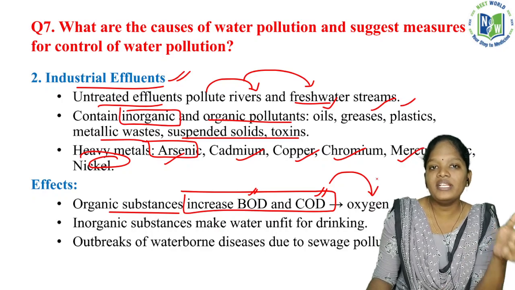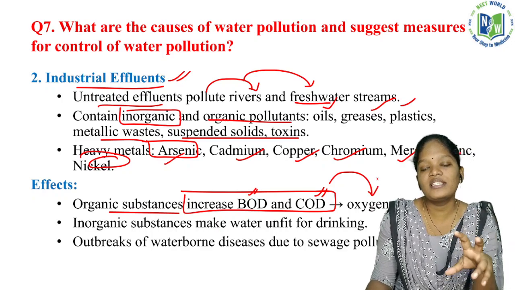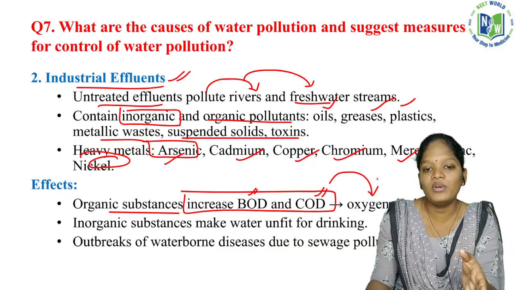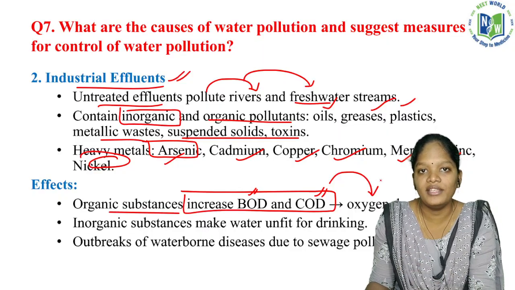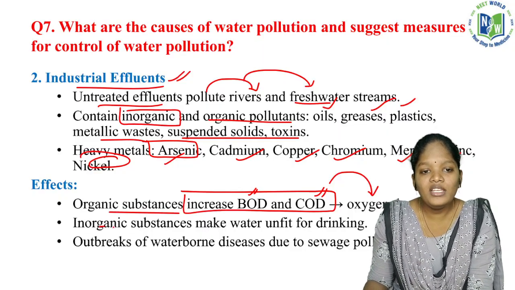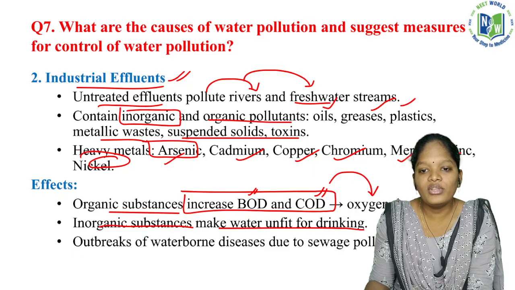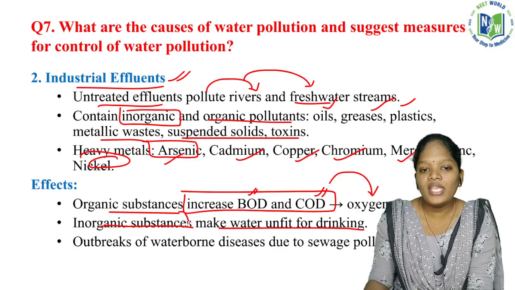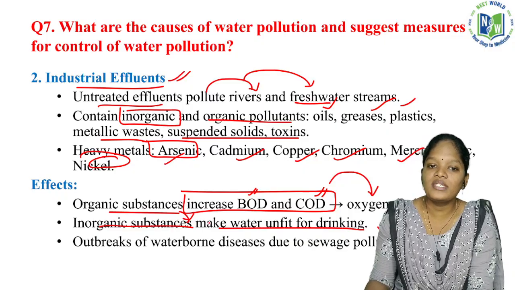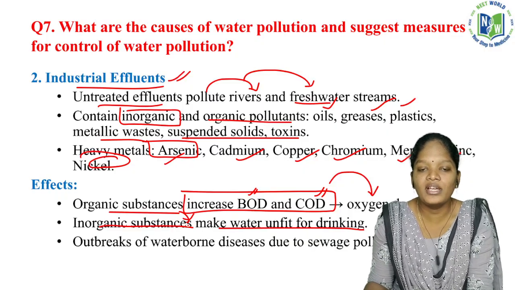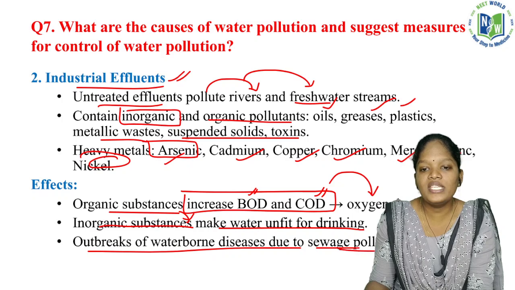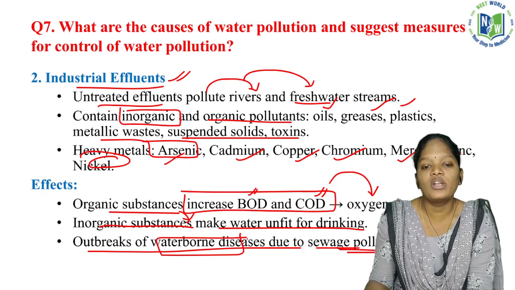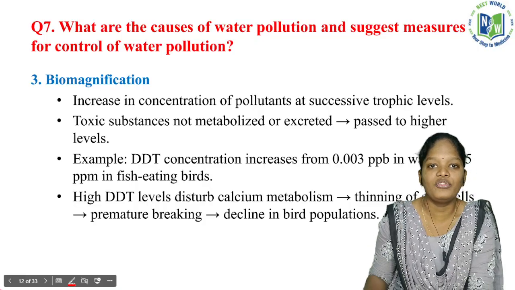If there is an increase in BOD and COD, what is it meaning? The meaning of this increase in BOD and COD is that the pollution is higher. Now, the inorganic substances make water unfit for drinking. If the pollution is higher, can we drink that water? No, it will be unfit for drinking purposes. Outbreaks of waterborne diseases occur due to sewage pollution. So definitely it leads to waterborne diseases, what we have seen in the previous slide.